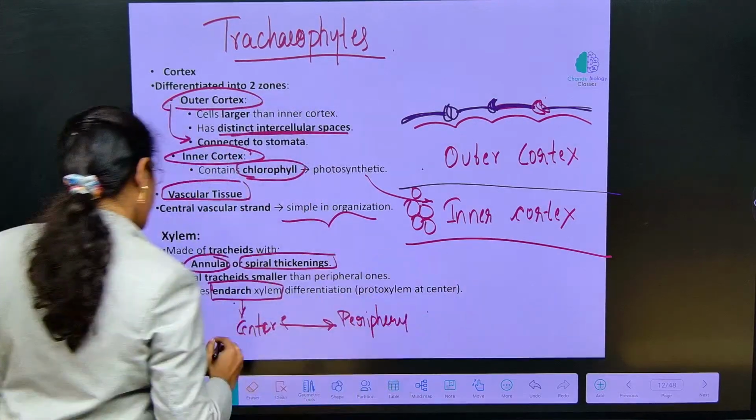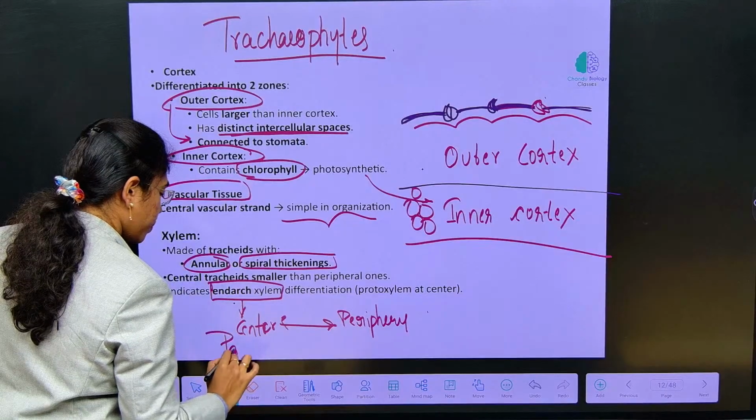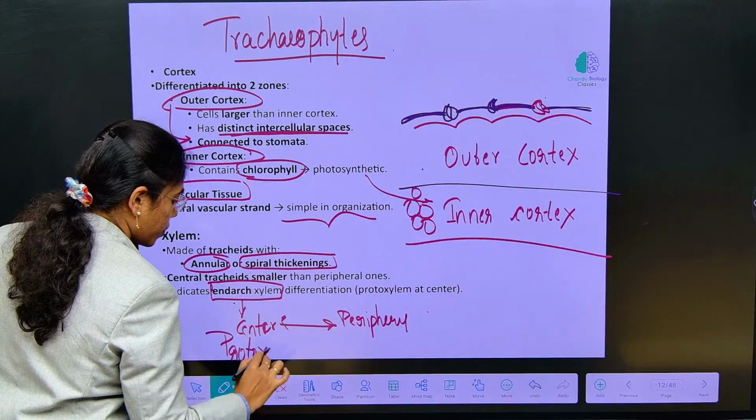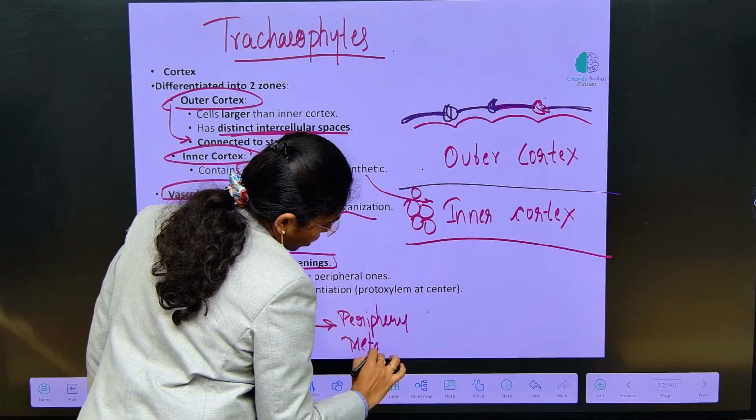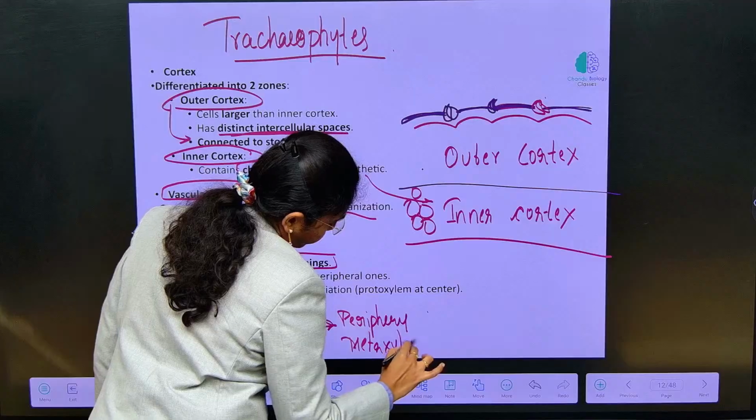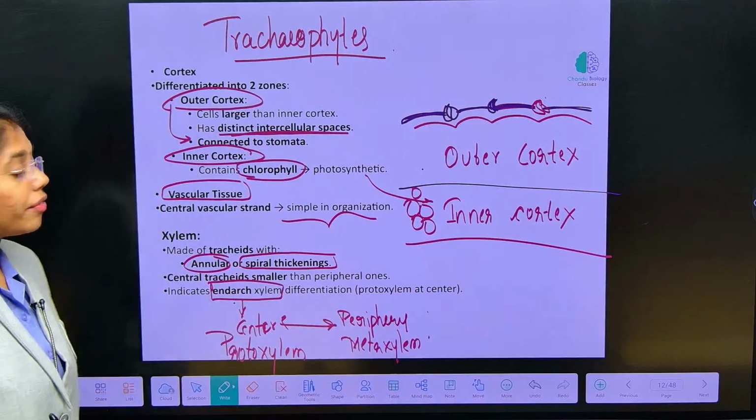Fine, right? Protoxylem is towards the center and metaxylem is towards the periphery. That is the arrangement of xylem.